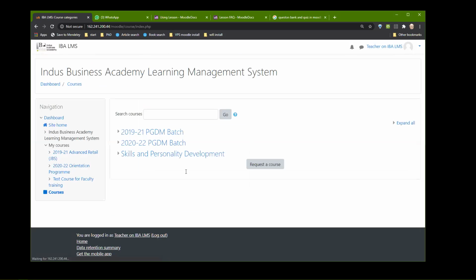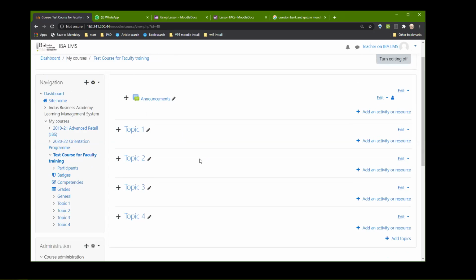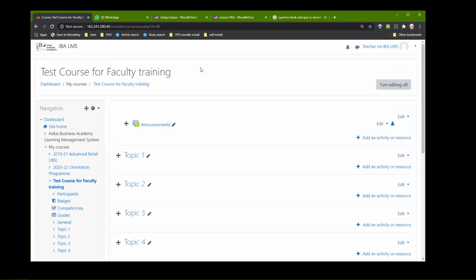So I'm not going to create the course because this course has already been created. Plus, I will have to log in as a super user. So let's assume that this course has been created, called test course. Now this is an absolutely blank course that I have created, and that is what you will see. This is a new course. Now, as I said before, the left-hand side here keeps changing based on what you are doing. Because this is the top level of the course, and the course and the subject are the same thing. Again, I will repeat that.